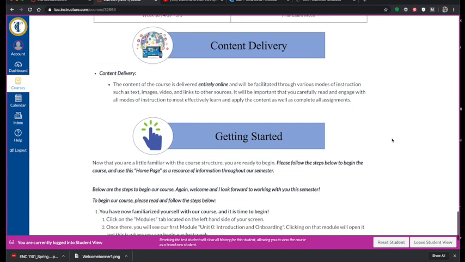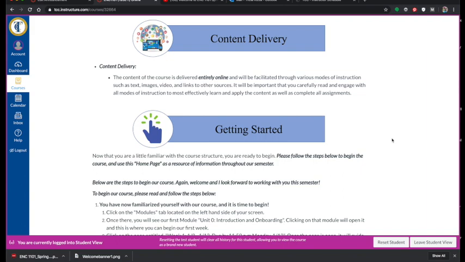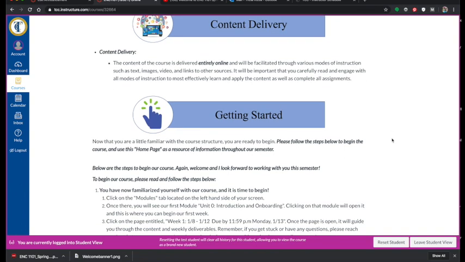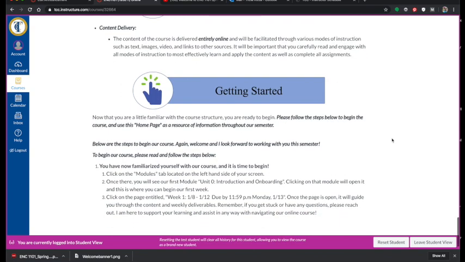The content of the course is delivered entirely online. It'll be facilitated through various modes of instruction, such as text, images, video, links to other sources. It's going to be very important that you carefully read and engage with all modes of instruction to most effectively learn and apply the content, as well as completing all of the assignments.